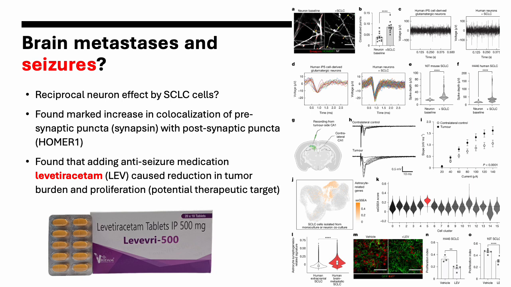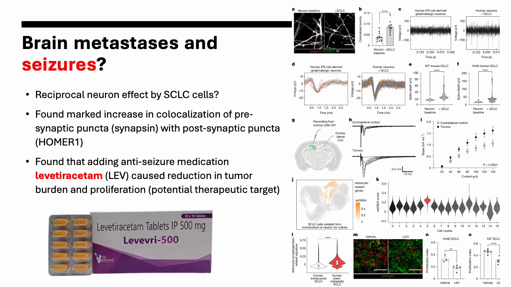And so the question they were asking with this study wing is, is there a reciprocal neuron effect by small cell lung cancer cells? This is the first question they asked, because we know that obviously neuronal activity seems to be driving cancer progression, but does cancer progression also cause spontaneous seizure-like activity within these neurons? And they eventually found that there was indeed a microscopic co-localization of synapses, of both presynaptic and postsynaptic structures within these neuron tumor cell complexes, which is very interesting, that these tumor cells were also creating their own independent connections with the neuron. So that was very interesting.